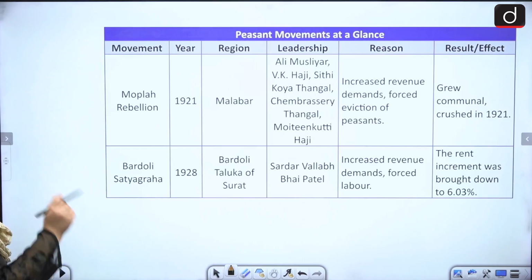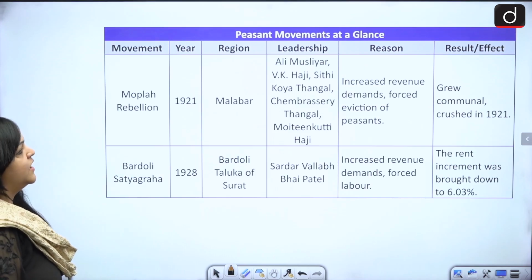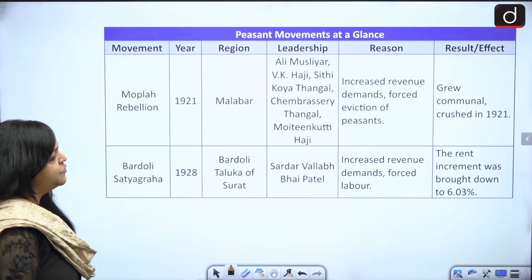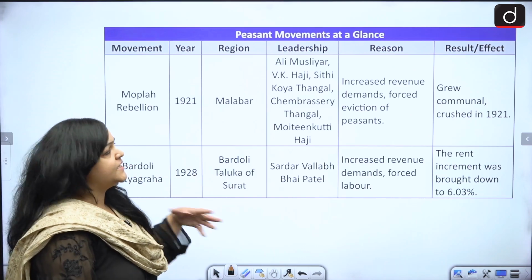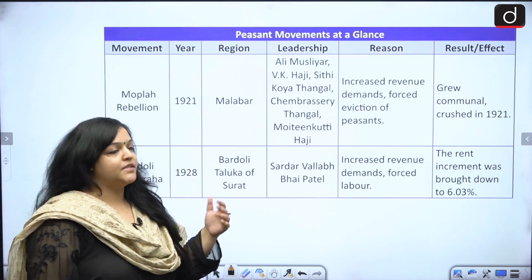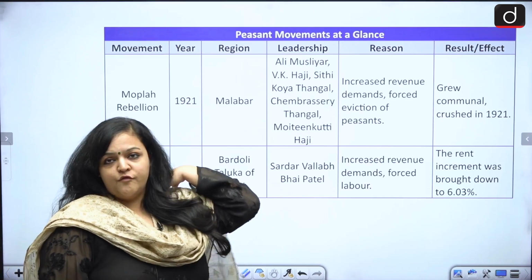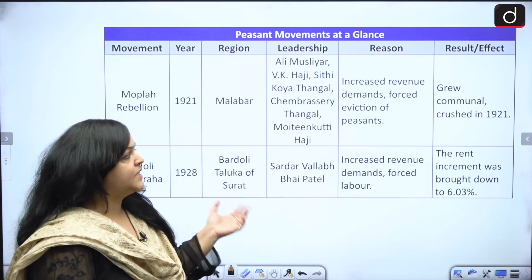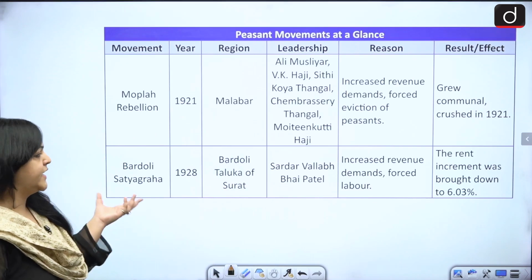Okay. Then we have one more, the Moplah Rebellion, 1921, and this was in Malabar, alright. Who were the leaders? Ali Musliyar, V.K. Haji, Sithi Koya Thangal, Chembrasseri Thangal, and then you have Moideen Kutty Haji. And what was the reason? The reason is again the same, increase in revenue demands, forced eviction of peasants. But eventually, this grew very communal, as in it grew into a riot between two religions, and hence it was crushed in 1921.